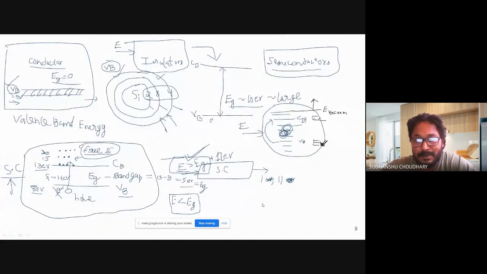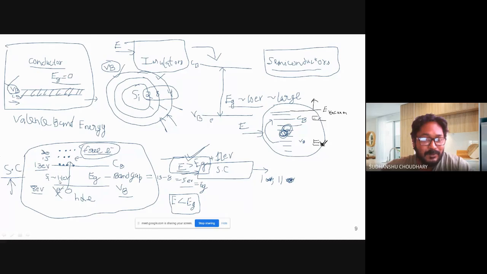Atoms are bonded to form molecules, and this bonding may be covalent bonding or sigma bonding or anything else. For example, in the case of silicon, we say covalent bonding, that means electron sharing. Now when that covalent bond breaks, and that covalent bond energy is actually the band gap, Eg, in silicon it is 1.1 eV.